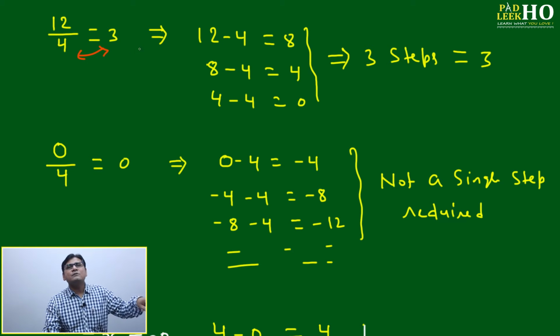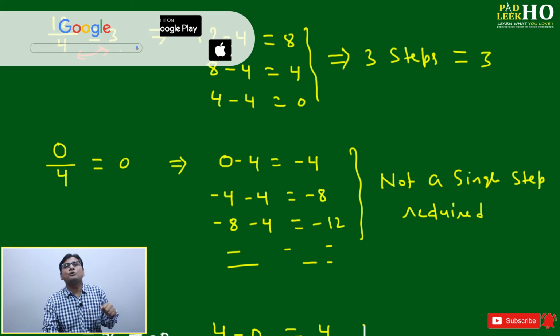What is the difference between these? One is multiplication, one is division. If you are doing multiplication, then you have to take 4 three times, 4 into 3, 4 plus 4 plus 4.